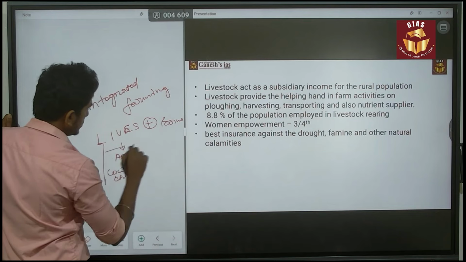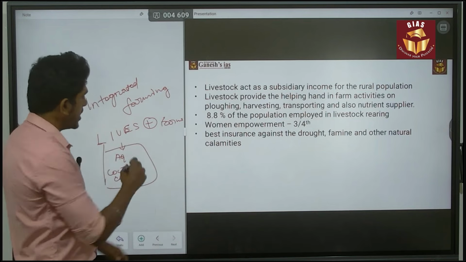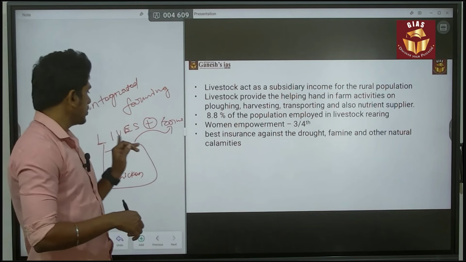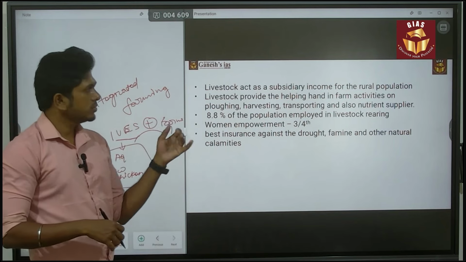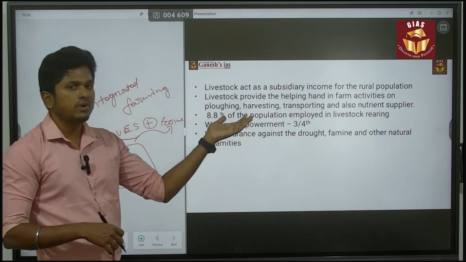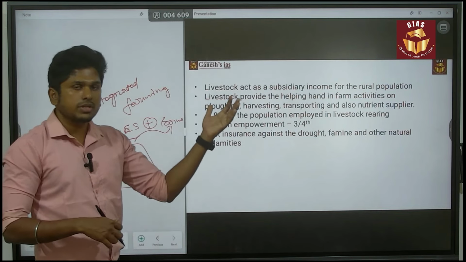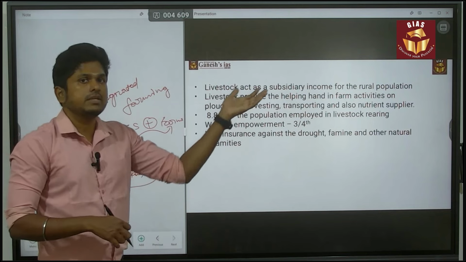Their waste will act as a nutrient for the farming activities. So this is integrated farming. That is the way it helps farmers increase the productivity of their land, and also increases the income from that land.